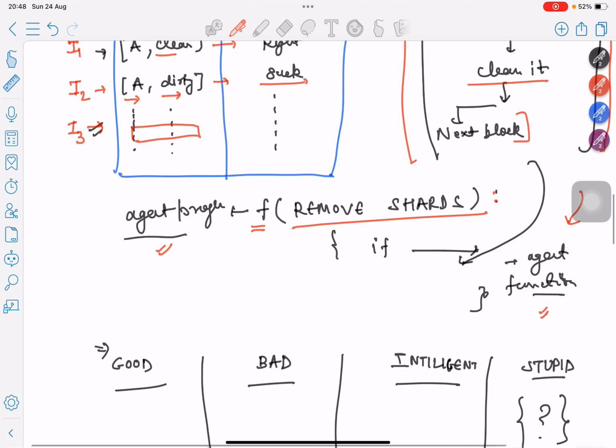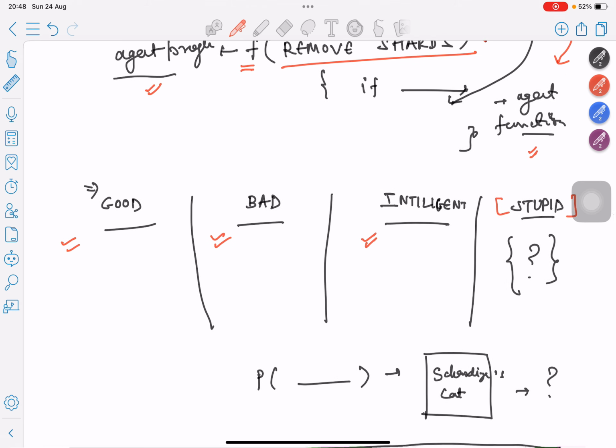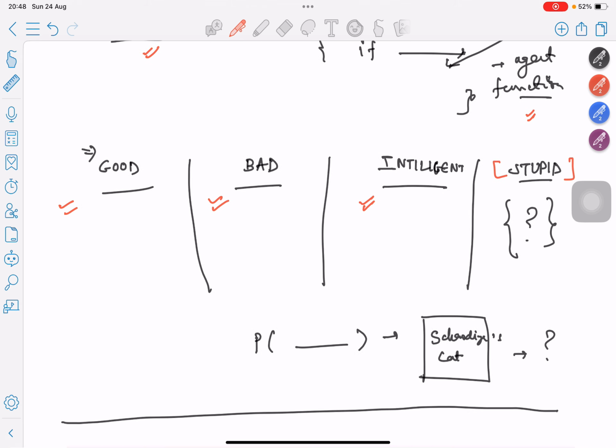In other words, we want to know how we can classify what actually is a good agent, what is a bad agent, what is an intelligent agent, and what is a stupid agent. Consider this: you open a fridge in your household. You will get some material inside, it could be any food item or drink or anything.